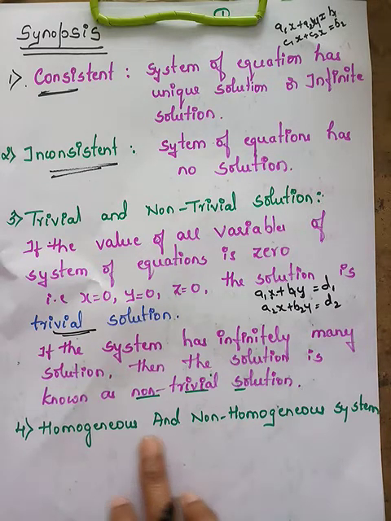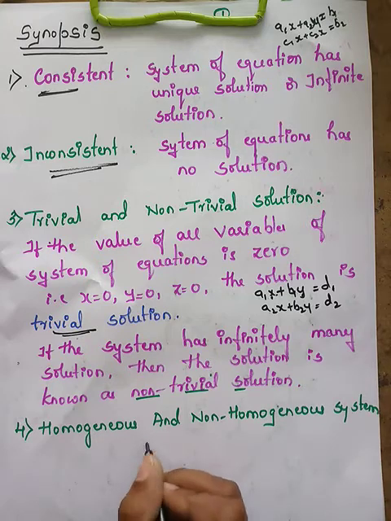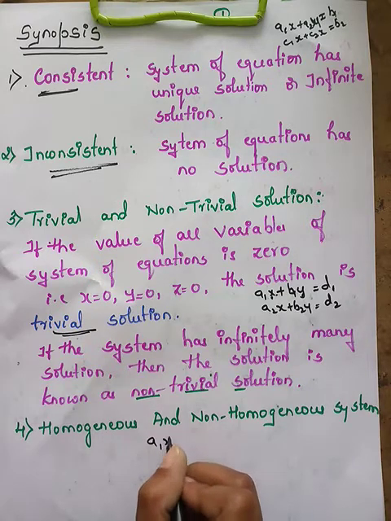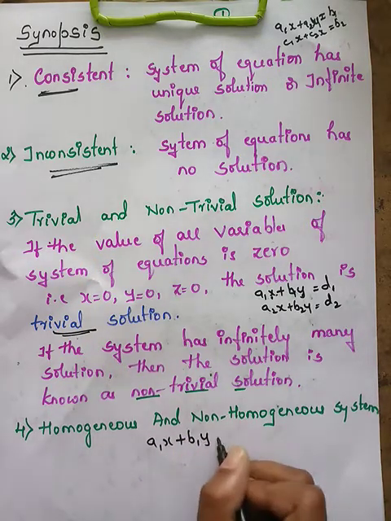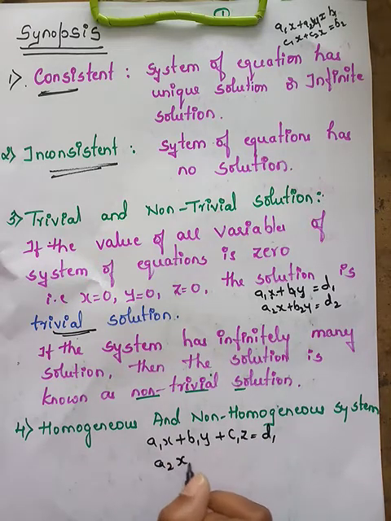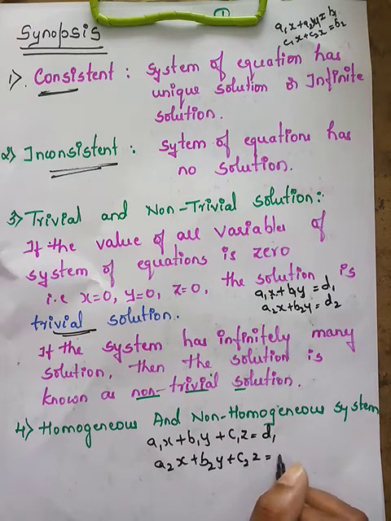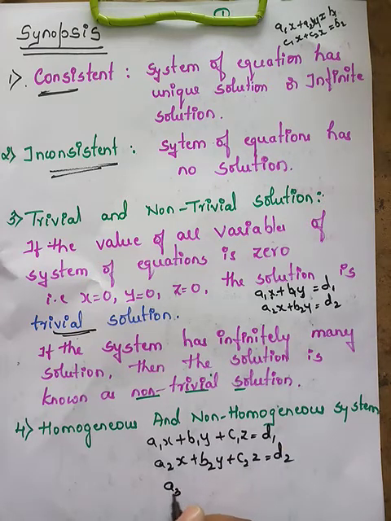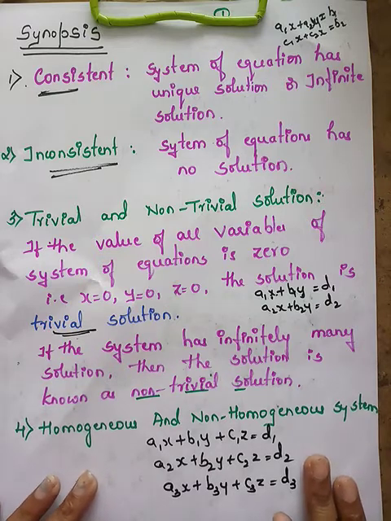Coming to homogeneous and non-homogeneous systems. If you have a system a1x plus b1y plus c1z is equal to d1, a2x plus b2y plus c2z is equal to d2, a3x plus b3y plus c3z is equal to d3. Can you see that this is a system of equations?